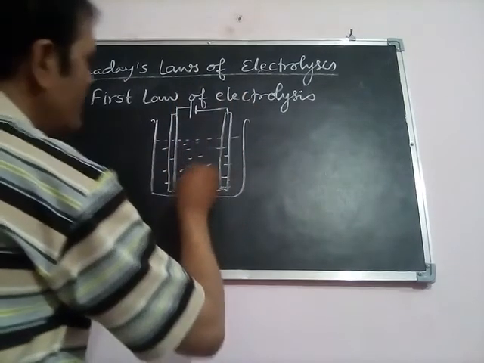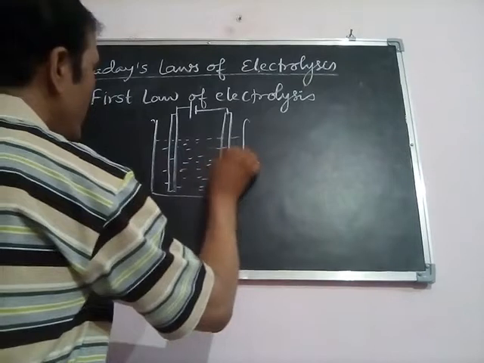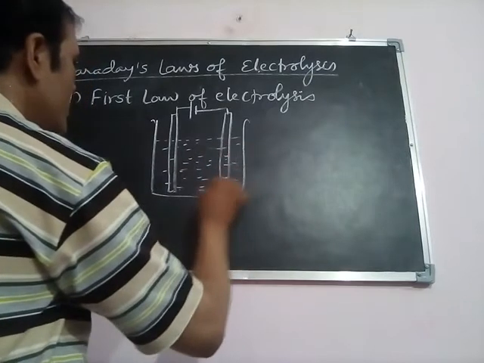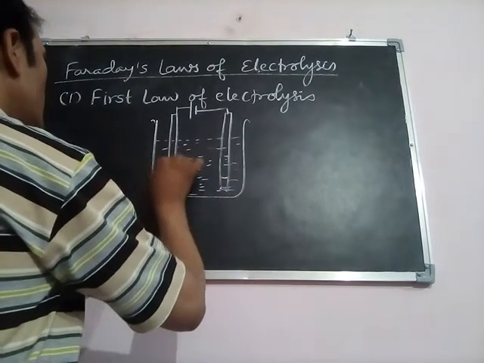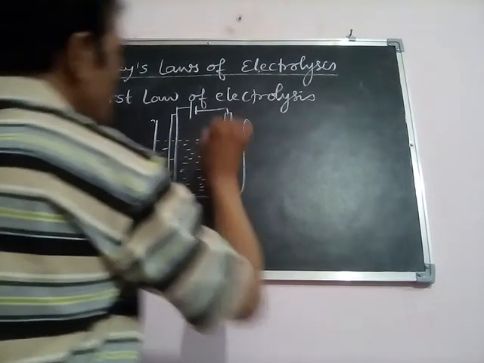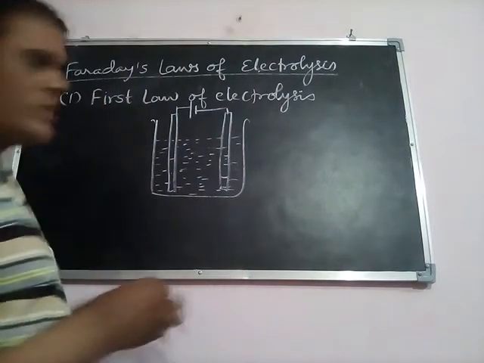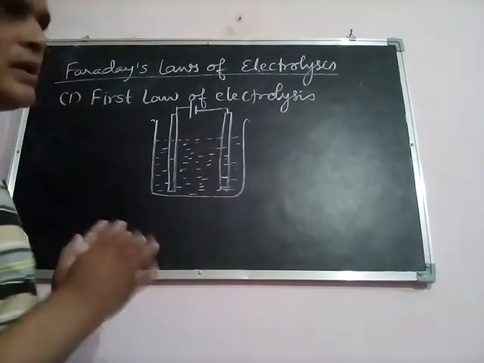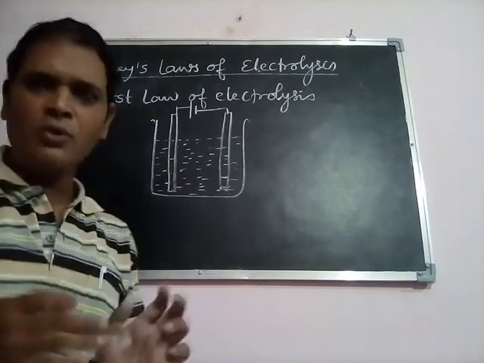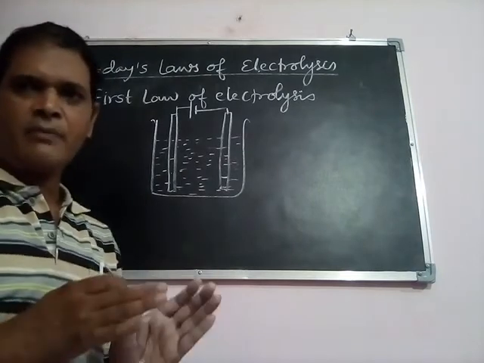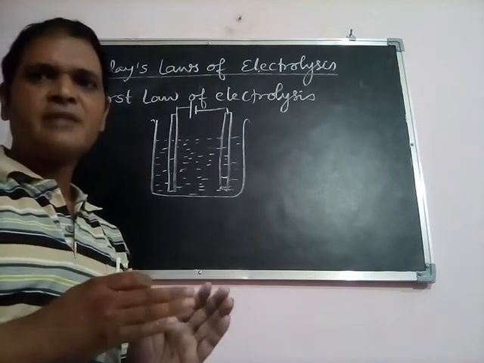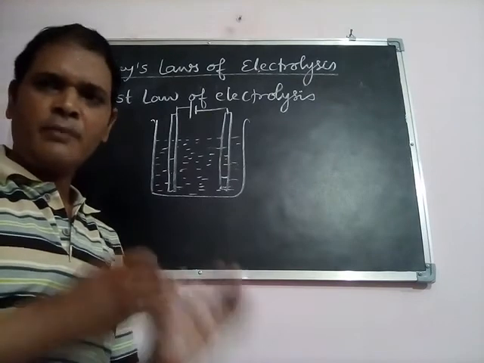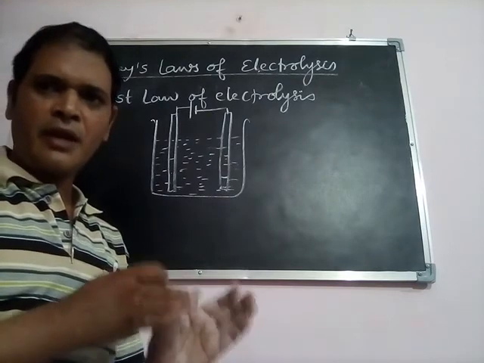On passing the electric current, you will find that at a particular electrode sodium metal will deposit and chlorine gas will be released. Suppose on passing the electric current, W is the mass or weight of a substance deposited at an electrode.